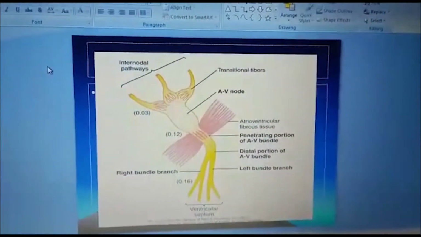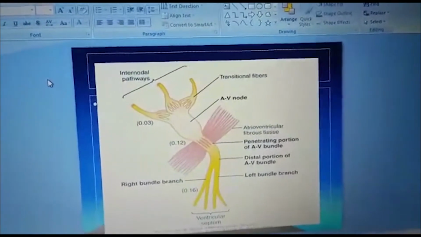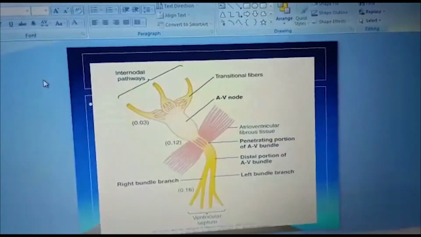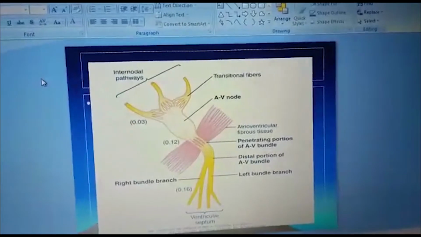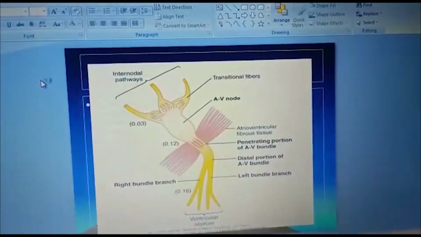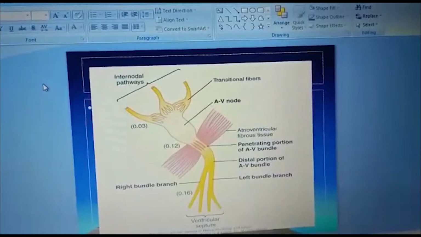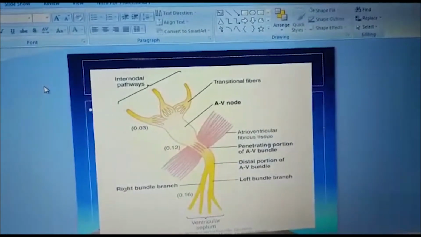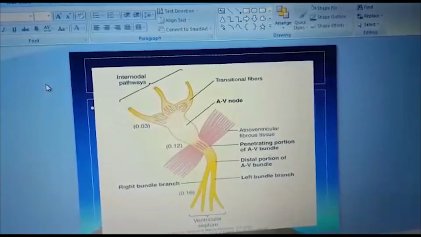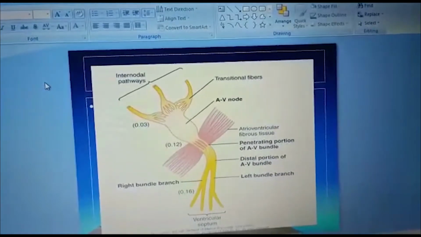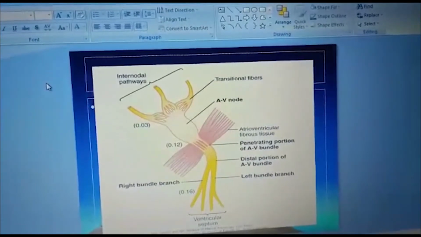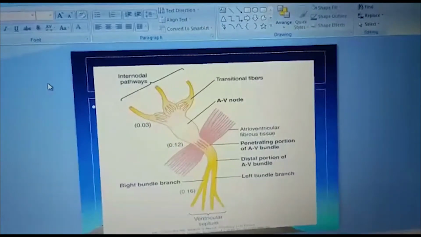Here in this diagram, you can see the highlighted portion of the conduction system. Three internodal pathways carry the impulse from the SA node after a time lapse of 0.03 seconds. Then there is the AV node and a delay of 0.12 second in the AV node after penetrating through the atrioventricular fibrous tissue.